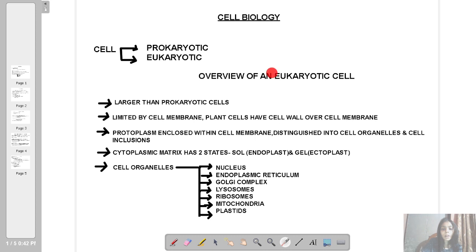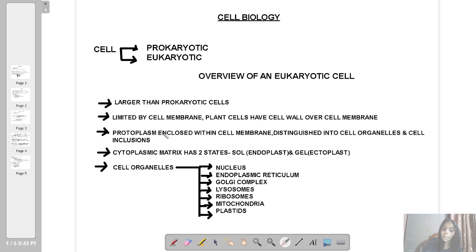On my screen you can see it is written overview of a eukaryotic cell, which means there is a brief, basic idea. So what is written first? Generally, eukaryotic cells are larger in size than prokaryotic cells. And the outermost covering of a eukaryotic cell will always be a cell membrane. In case it is a plant cell, the outermost covering will be the cell wall. So the cell wall lies outside the cell membrane. It is an extra covering over the cell membrane, we know that.